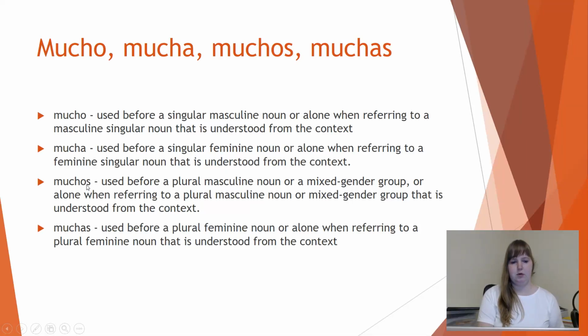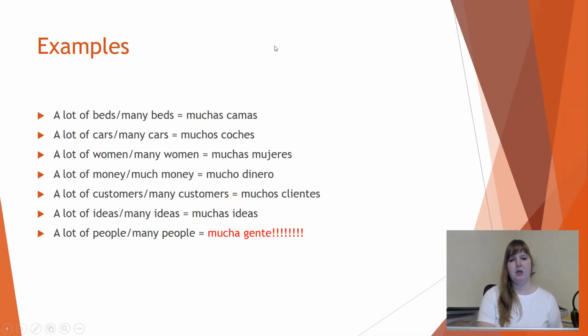We use muchos before a plural masculine noun or a mixed gender group, or alone when referring to a plural masculine noun or mixed gender group that is understood from the context. And we use muchas before a plural feminine noun or alone when referring to a plural feminine noun that is understood from the context. Let's see some examples.